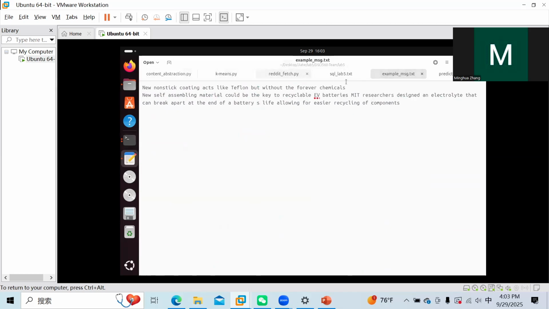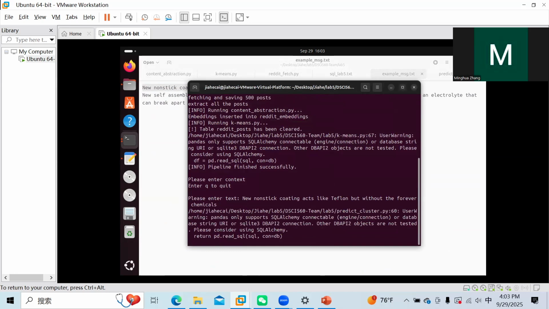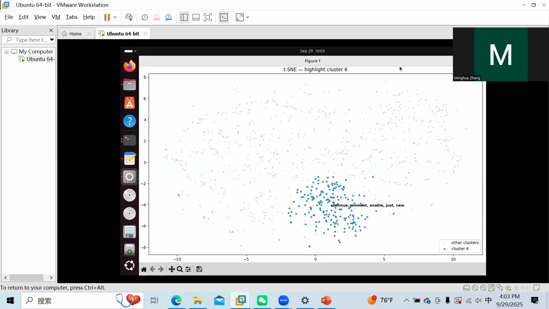And here is an example message extracted from the table. We can see the highlighted part is the cluster this message belongs to.